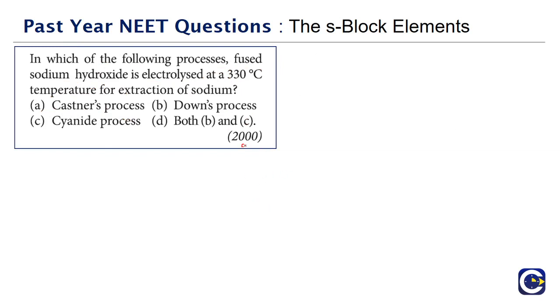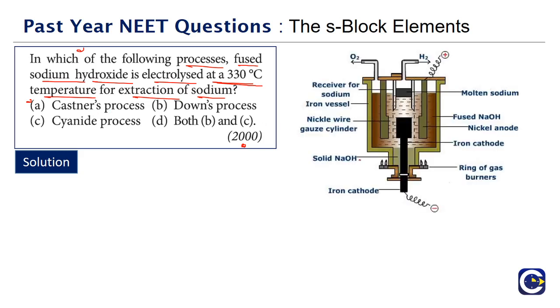Next we have a question that has come in the year 2000. In which of the following process fused sodium hydroxide is electrolyzed at 330 degrees centigrade temperature for the extraction of sodium? So if you look at first what they're saying, we must know the names of these commercial preparation methods. So what is the first one? They are saying Castner process. What is Castner process? It is the electrolysis of the fused sodium hydroxide. So fused sodium hydroxide, when we perform the electrolysis, we will be able to obtain the sodium metal. So this is the method of preparation of sodium.